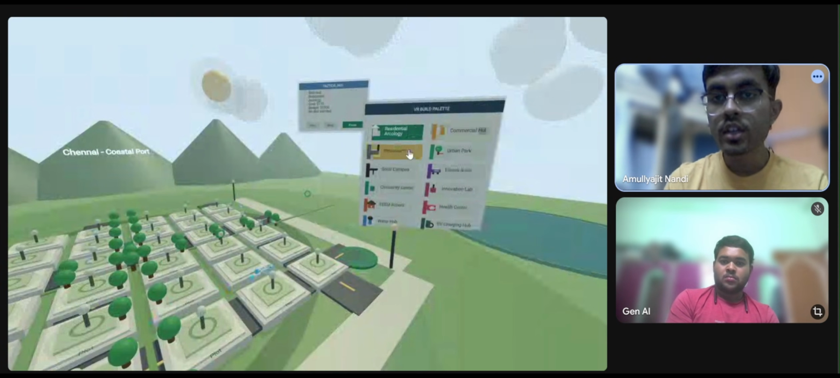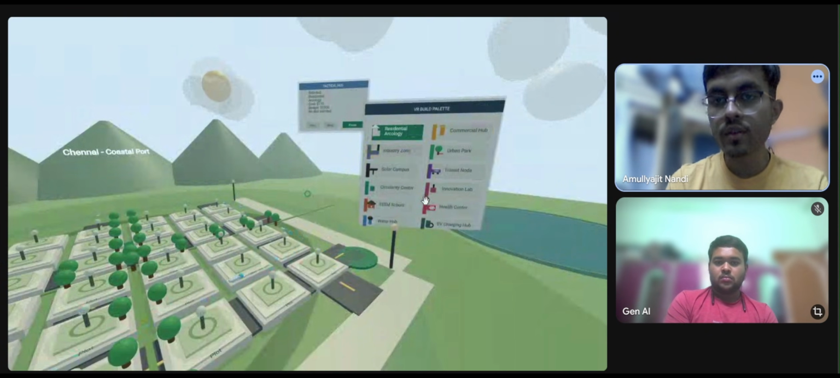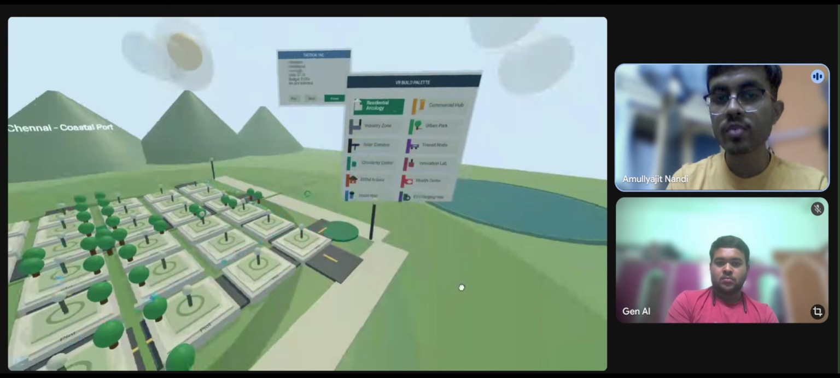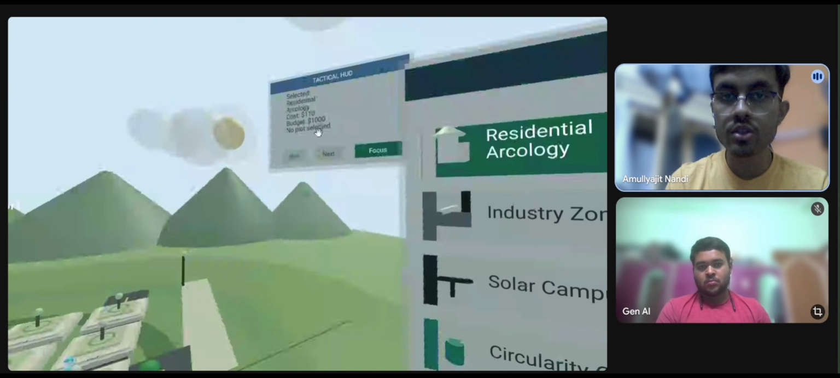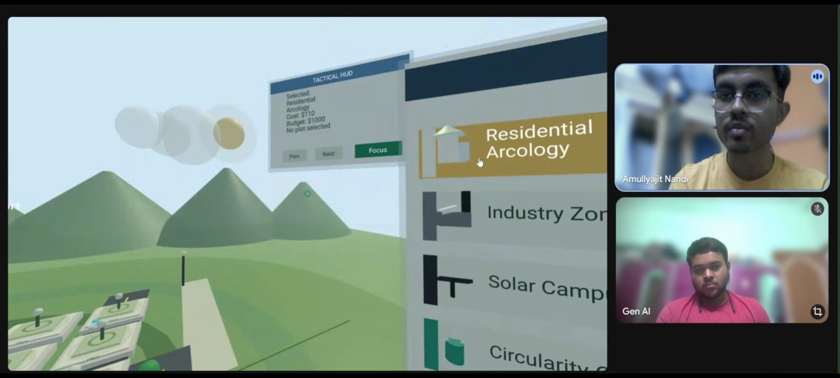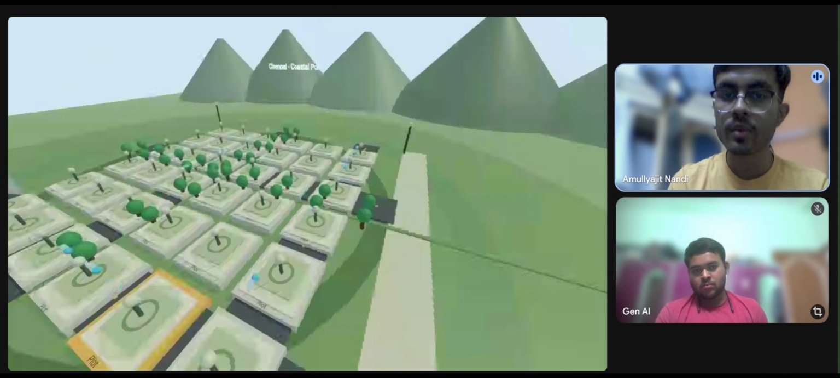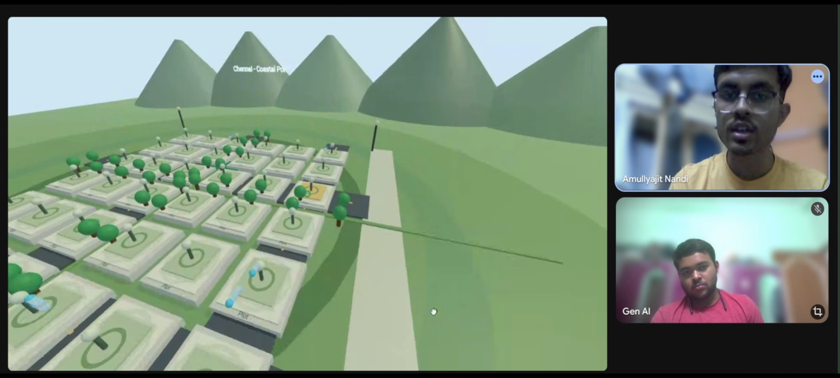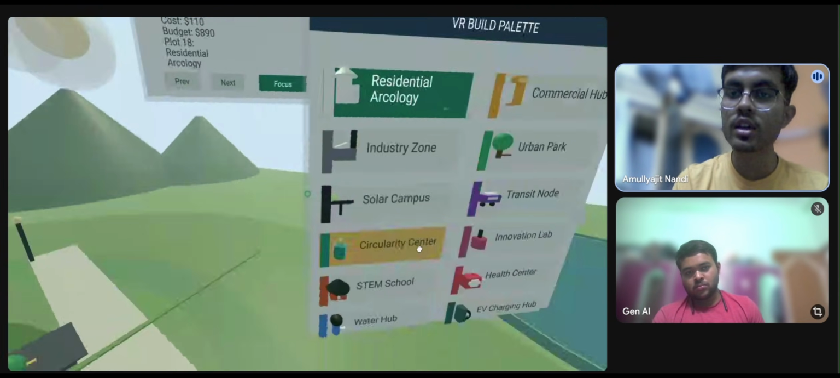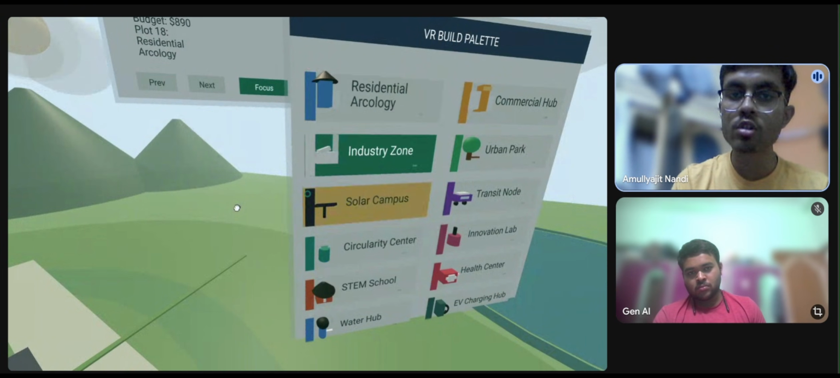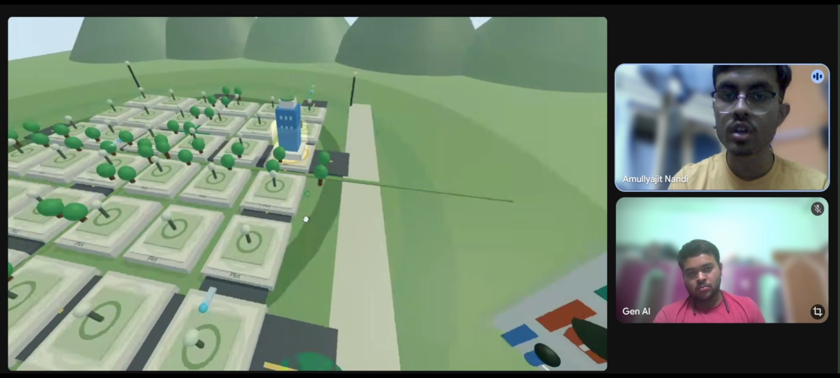Here, each of the elements has a fixed cost, as we have a fixed budget to implement the smart city. So here the budget is $1,000 and the residential ecology costs $110 because we have chosen the residential ecology over here. If we implement the residential ecology in this section, we can see that the residential ecology has been plotted. After choosing the industry zone here, we can also implement the industry zone in these plots.